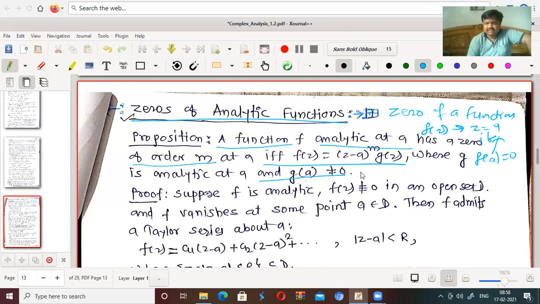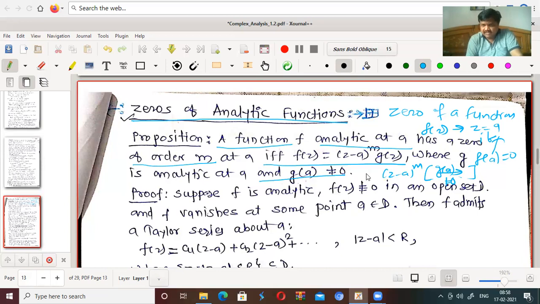So if any function is written in this form, where g of a not equal to 0, that is, if I put z equal to a here, this will never be 0. The power of z minus a, if I put z equal to a here, you will get 0 here. F of a becomes 0, so a is called zero of analytic function.